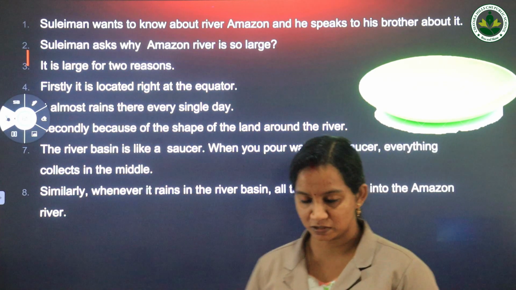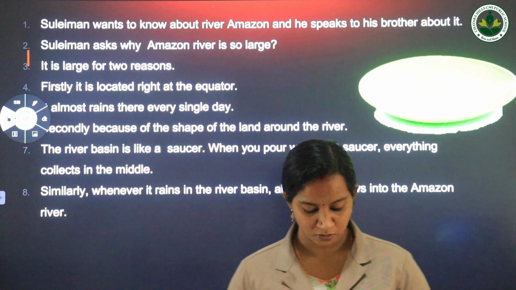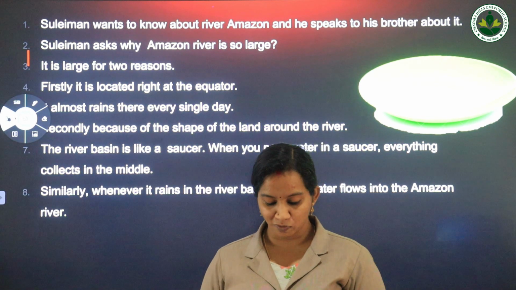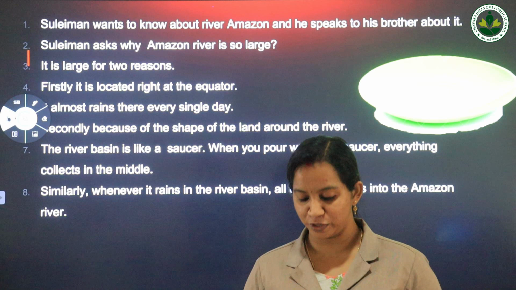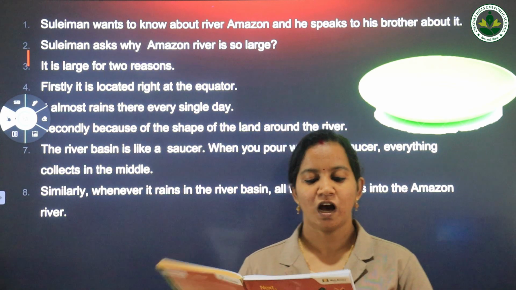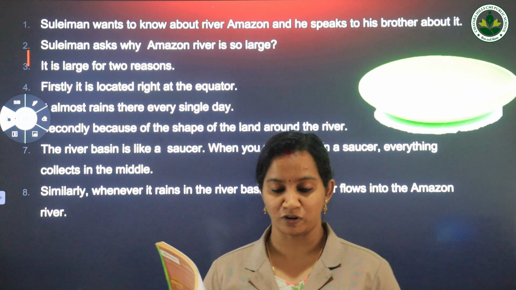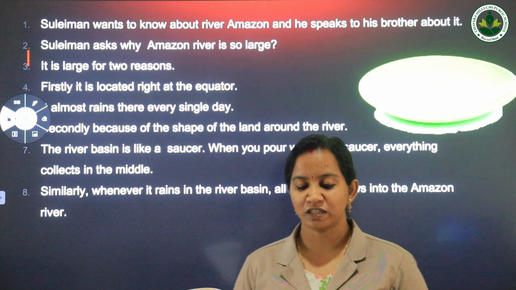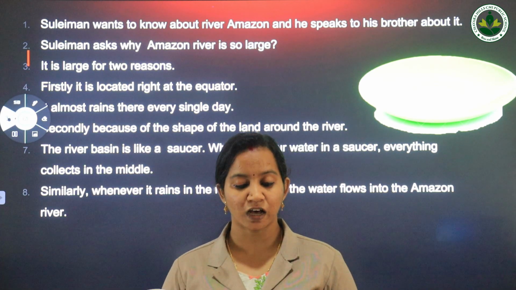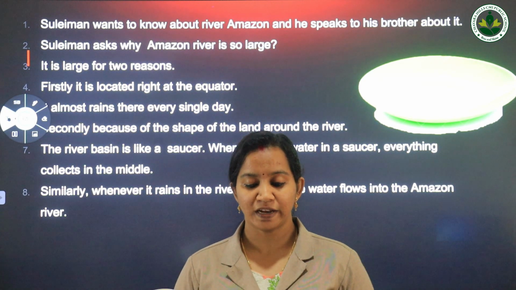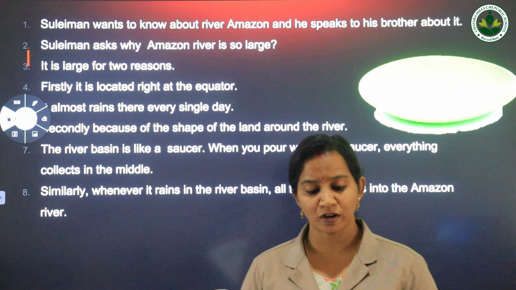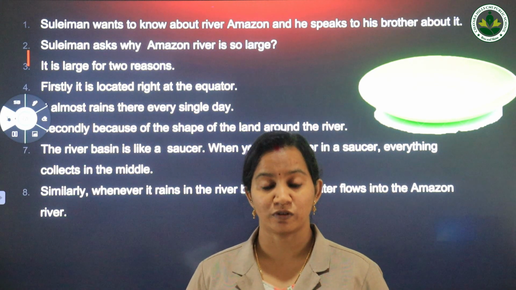Now moving on to the next few conversations. Suleiman says, so will you be walking along the river bank like we do at the beach? Zaid: No, Suleiman. The Amazon river is surrounded by thick rainforest. The Amazon rainforest is the largest in the world. The trees here are so close to each other that rainwater sometimes takes as long as 10 minutes to reach the forest floor.